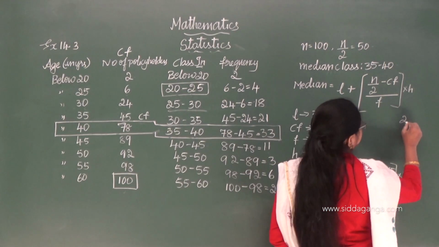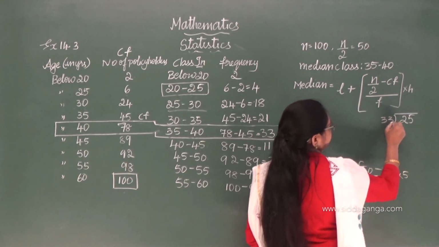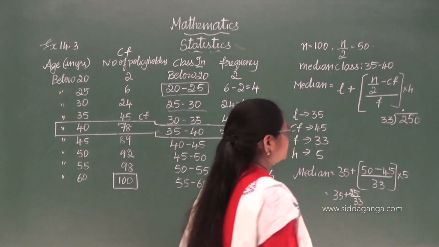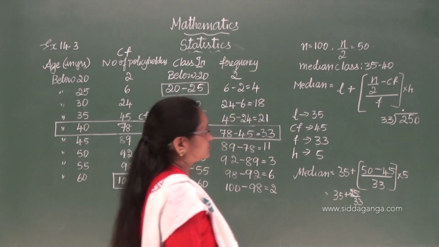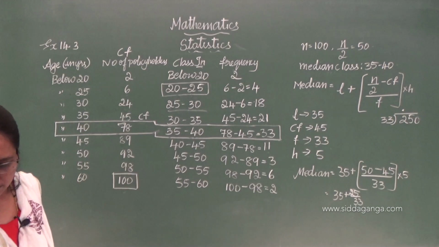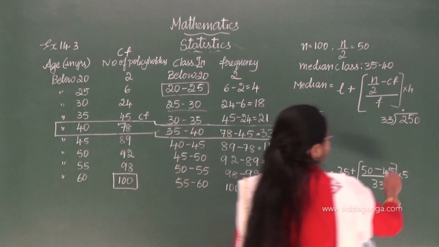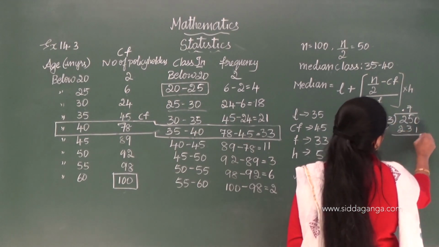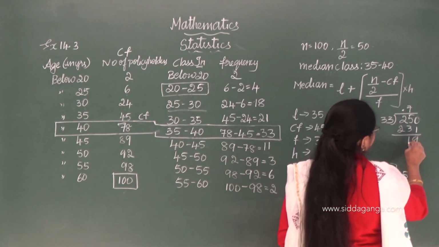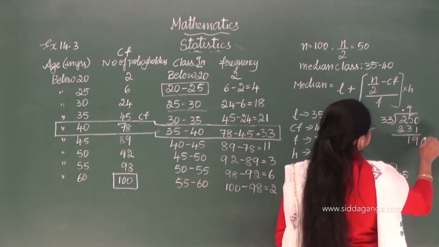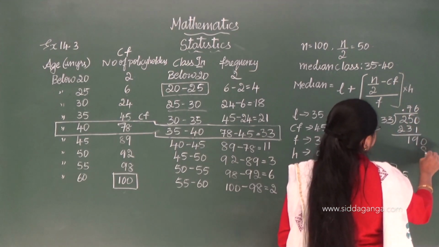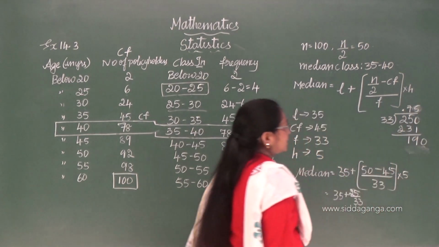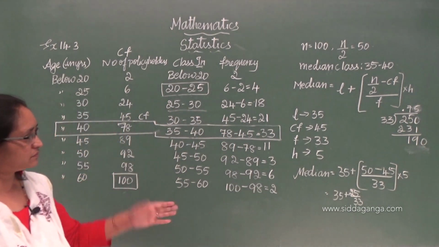So here 25 is divided by 33.0. 33 sixes, 33 sevens are 21, and again 0, 33 sixes are 18. So we get 0.75, and it goes on.